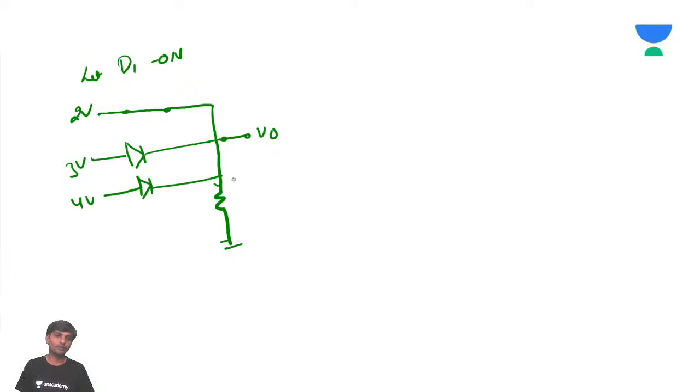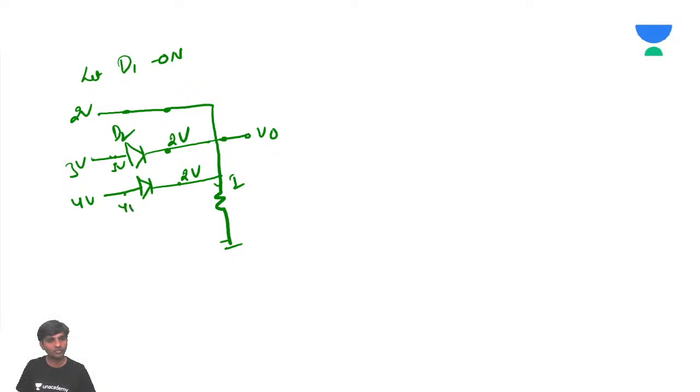Is this possible, sir? Let's say this is going to be 2 volts. So when this is 2 volts, how much voltage do you have? 2 volts here, and here also you have 2 volts, yes or no? For the anode of the diode D2, you have 3 volts and the cathode is 2 volts. Again, this D2 becomes on.